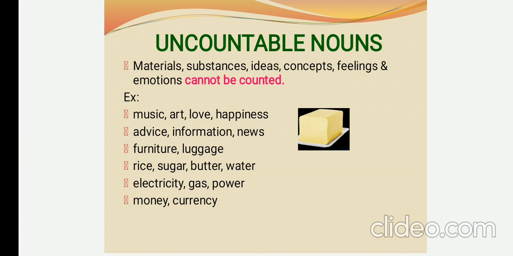Money. Money is a thing we use instead of currency. But when it comes to currency, notes and coins, we can count. Money is the word we use to represent currency and coins. So money is uncountable. Currency, coins, notes, dollars are countable.